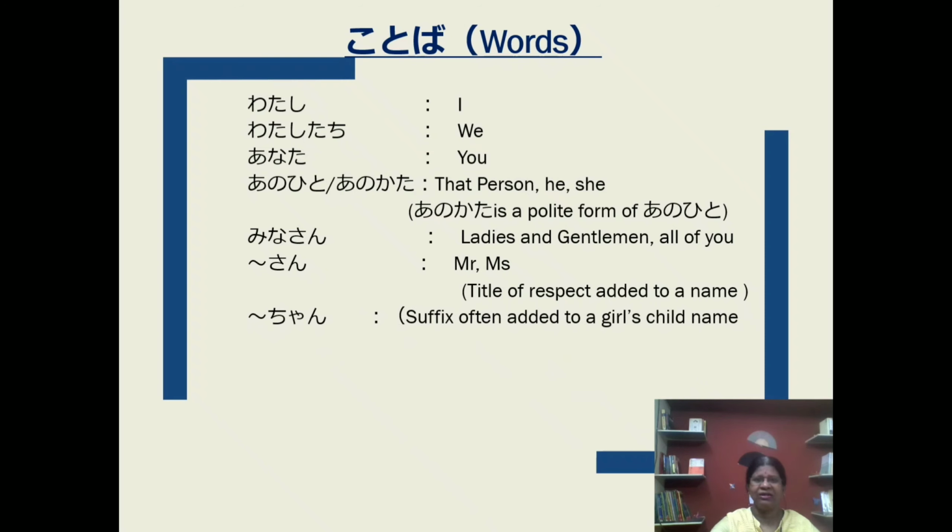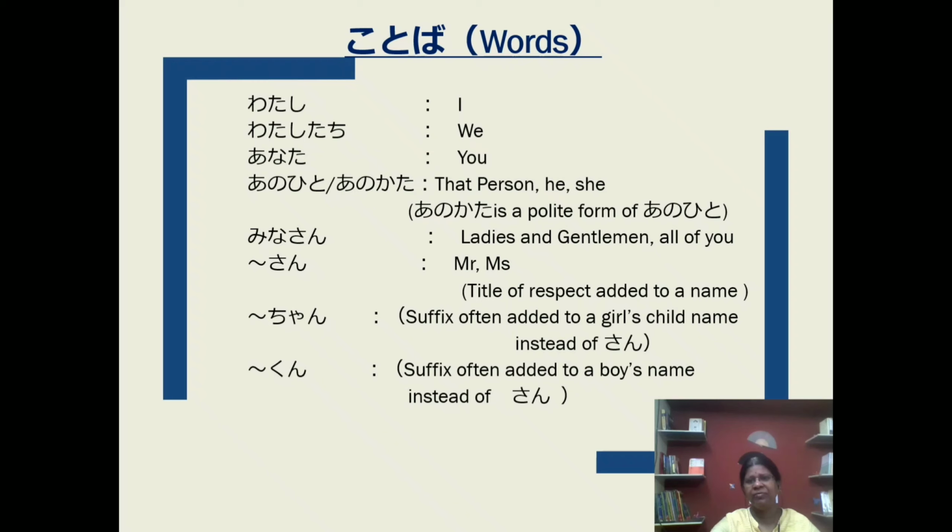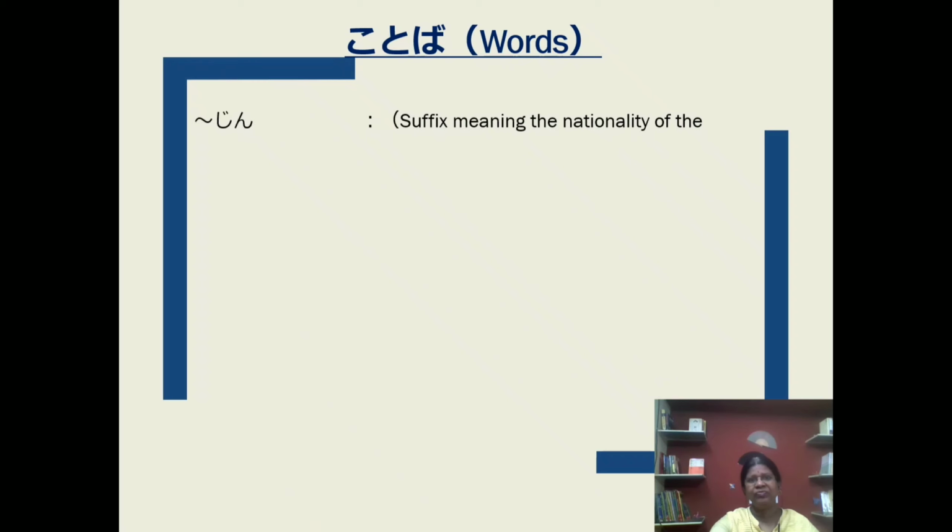Next, chan. Chan is a suffix often added to a girl's or child's name. Sometimes also when we are close friends, we can use chan. Suppose I have a good friend Junko-san. Instead of Junko-san, I can say Junko-chan. Kun is a suffix often added to a boy's name instead of san.